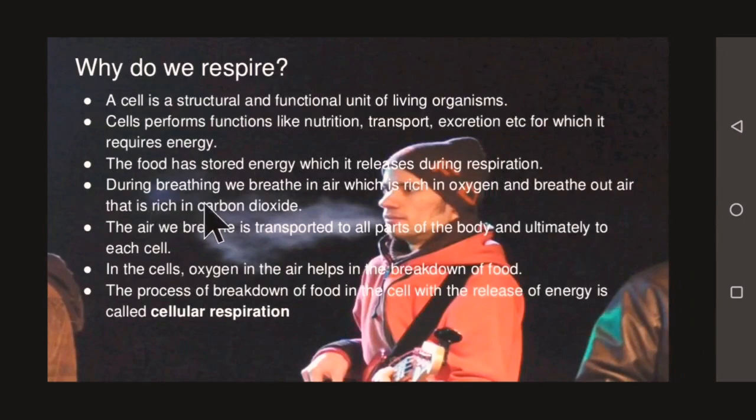During breathing, we breathe in air that is rich in oxygen and breathe out air that is rich in carbon dioxide. The air we breathe is transported to all the parts of the body and ultimately to each cell. In the cells, oxygen in the air helps in the breakdown of food, and that is the process of respiration. So the process of breakdown of food in the cell with the release of energy is called cellular respiration.